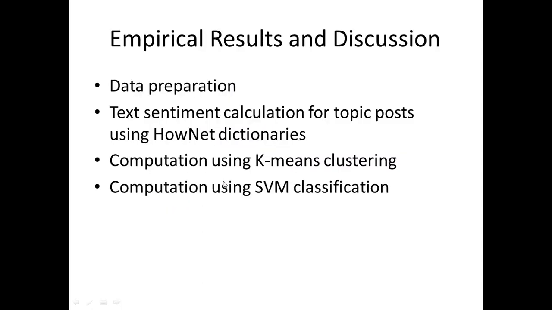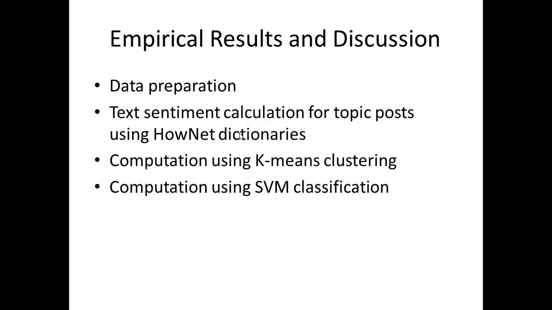The empirical results and discussions are all about how the test was conducted and how the sentiment value was calculated. Obviously, first they had to do the cleansing and data preparation. The second thing was the text sentiment calculation for the topic posts using sentiment dictionaries. Since it was done on Chinese online forums, they used a Chinese dictionary, and I believe it was divided into categories like positive, negative, modified, something like that.